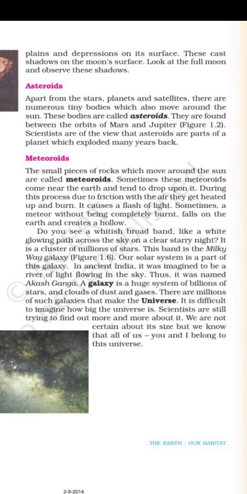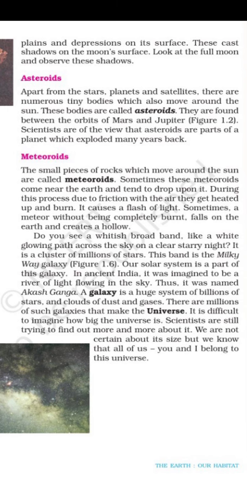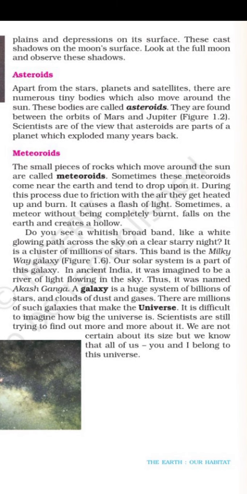Now, meteoroids are not similar to asteroids. They are small rocks that came from outer space or other celestial bodies. These small pieces of rock are called meteoroids. Sometimes they have their own orbit, and they just go here and there. They float in space everywhere. Sometimes a group of meteoroids, or one or two meteoroids, come and hit our Earth. That can cause more damage.